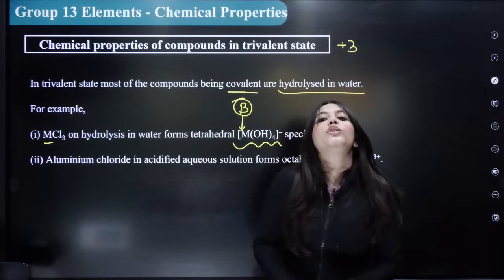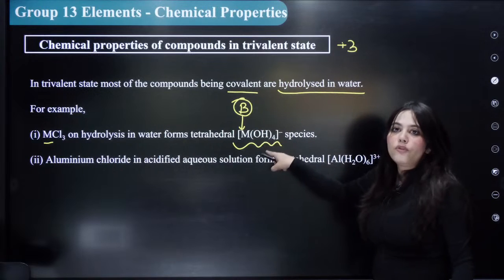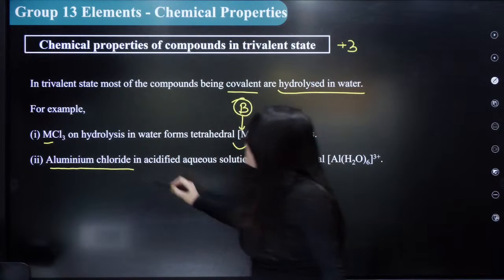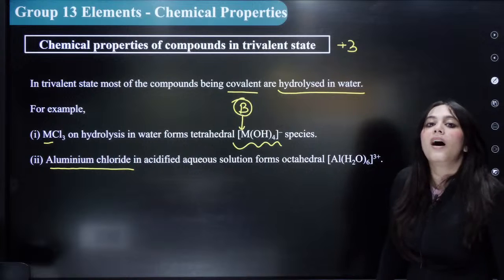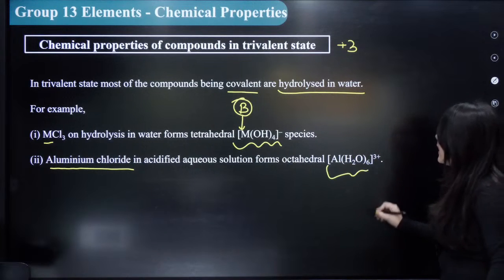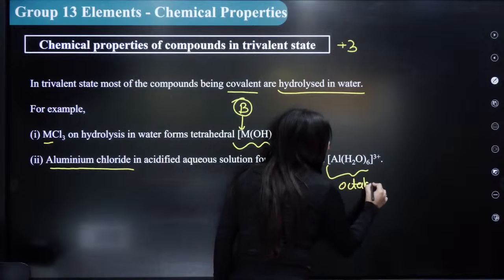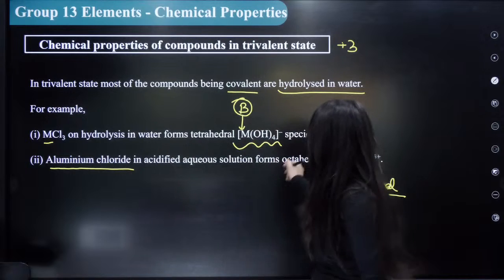So when you put boron in water, it will form a B(OH)4 minus species. But when you put aluminium chloride in acidified aqueous solution, it actually forms an octahedral species. Can you see [Al(H2O)6]3+? So it actually forms an octahedral species.